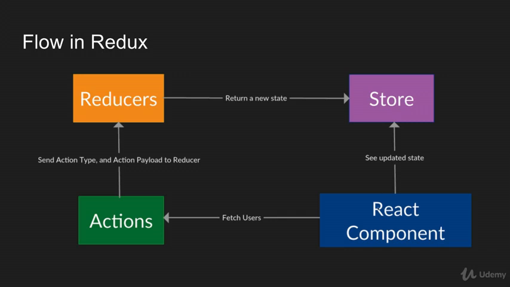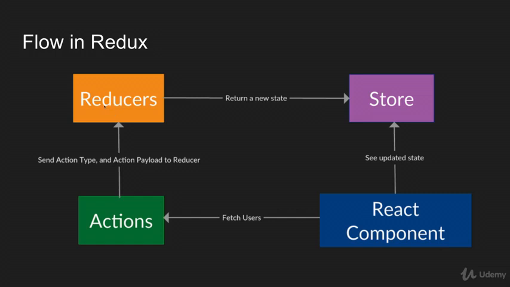Another example, for example, our counter app we're going to make. Let's say we have a set counter action. When you input the number manually for the counter, then you dispatch the action, you set the action type, set counter, and maybe your payload is 5 because that's the number you entered.